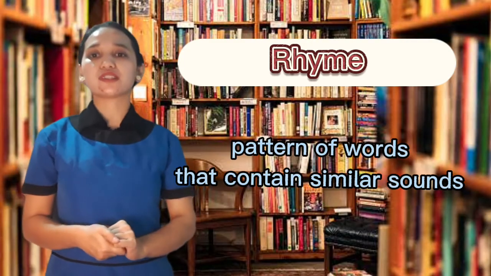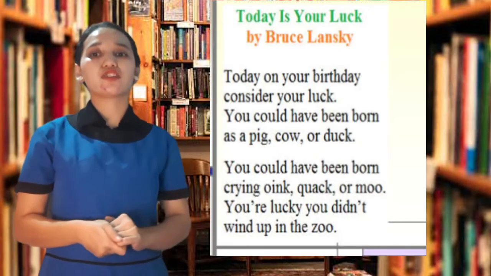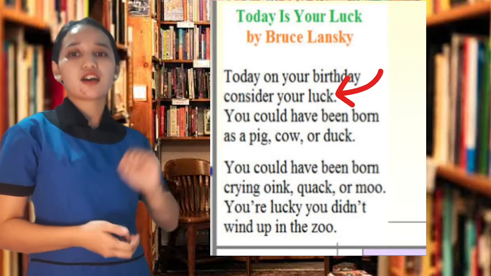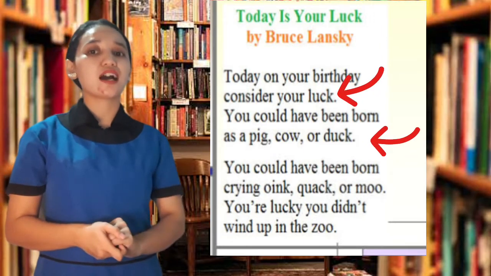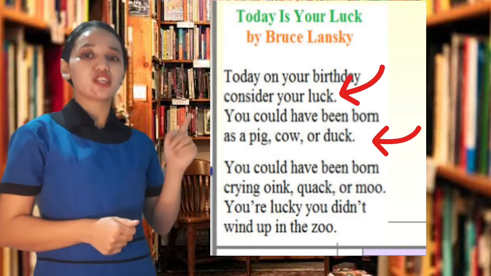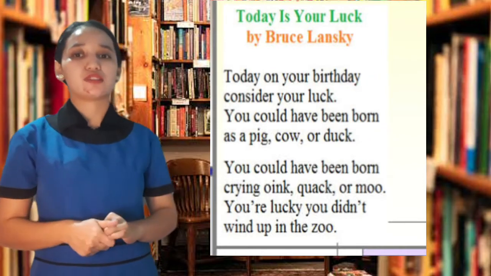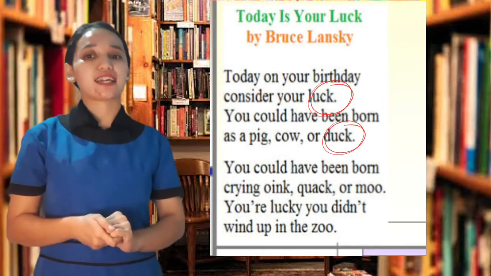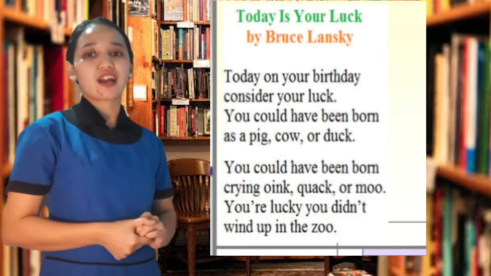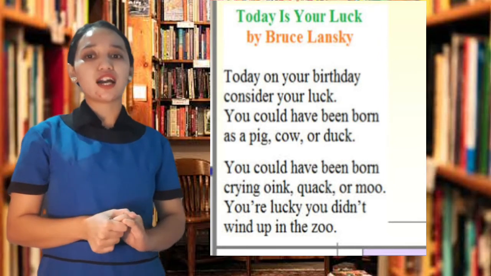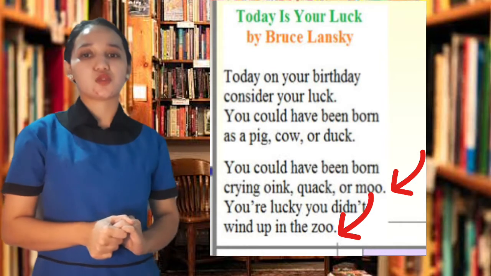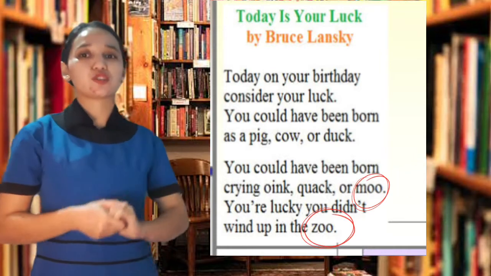Next we have rhyme. Rhyme is a pattern of words that contain similar sounds. Let us read again. Today on your birthday, consider your luck. You could have been born as a pig, cow, or duck. As you can see on the first stanza, we have two rhyming words, luck and duck. And on the second stanza, you could have been born crying oink, quack, or moo. You're lucky you didn't wind up in the zoo. We have moo and zoo. So, this is rhyme. Rhyme is a pattern of words that contain similar sounds.